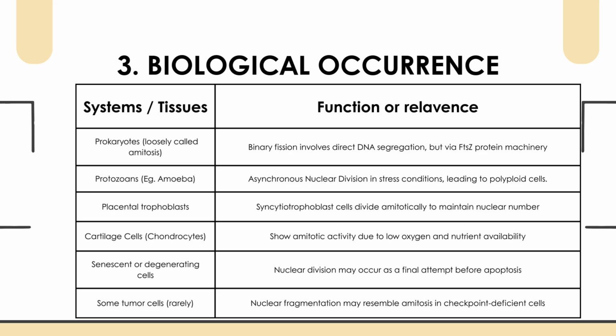In placental syncytial trophoblasts, they divide amitotically to maintain nuclear number. In cartilage cells, low oxygen and low nutrients make mitosis difficult, so they use amitosis. Also in senescent or degenerating cells as a last attempt before death. Even some tumor cells show amitotic-like nuclear fragmentation when checkpoints fail.